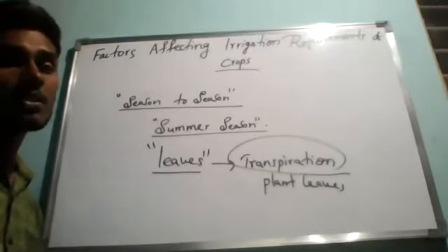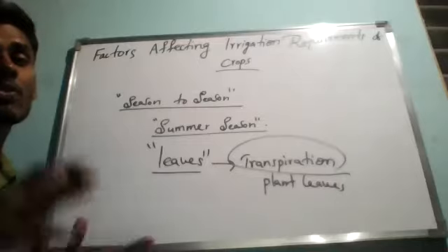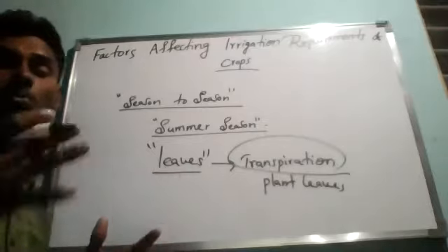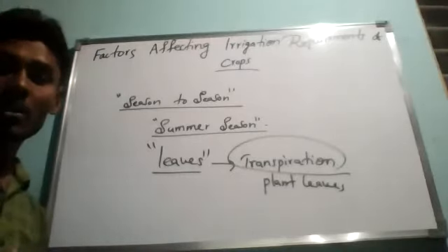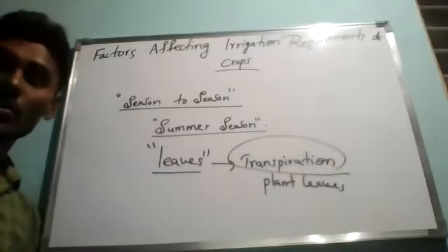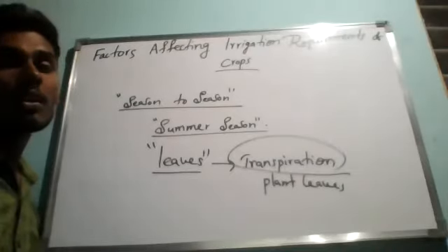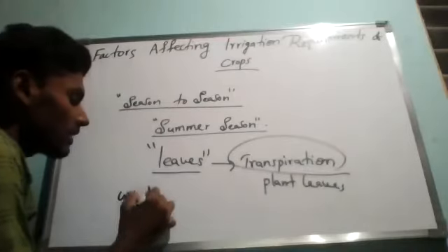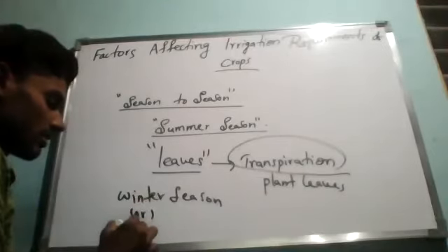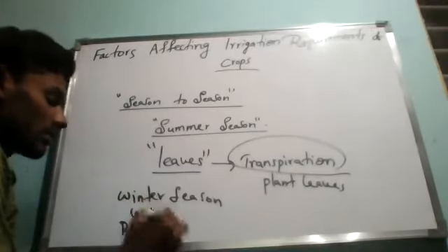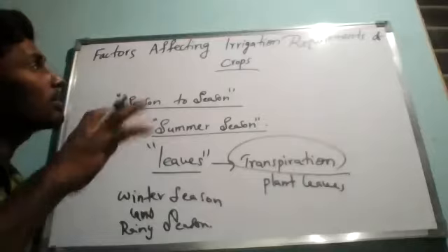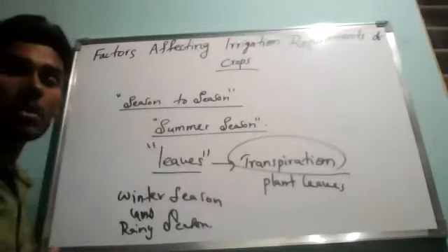Because of this, the crops need irrigation more frequently. What we can say is that the frequency of irrigation means that at regular intervals of time we have to supply water to that particular crop. The frequency of irrigation or watering of crops is comparatively lower in the colder or winter seasons, and in the rainy season also. So it is less. Correct or not? Yes. So this is about the factors affecting irrigation requirements of crops.